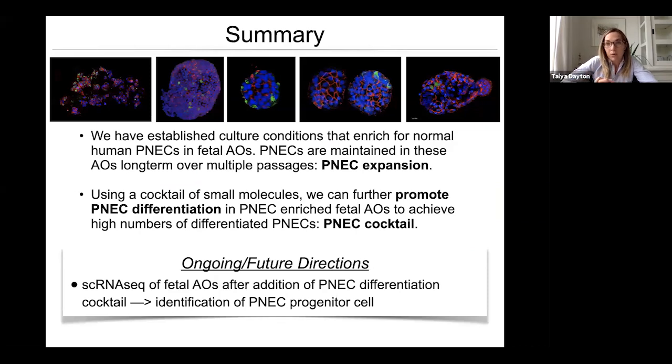So with that, I'll summarize this part. What we've shown is that we've established culture conditions that enrich for normal human PNECs in fetal airway organoids. Our PNECs are maintained in these airway organoids long-term over multiple passages. We call this PNEC expansion media. Using a cocktail of small molecules, we can further promote PNEC differentiation in our PNEC-enriched fetal airway organoids to achieve high numbers of differentiated PNECs. We call this our PNEC cocktail.